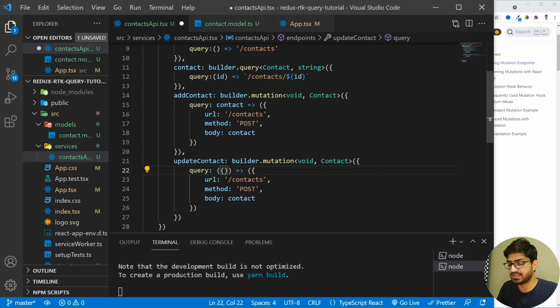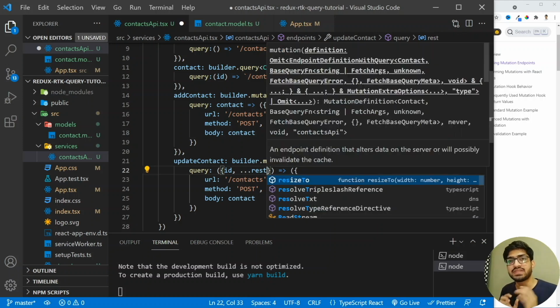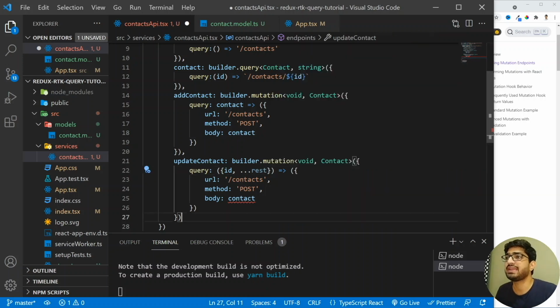So I'm going to do a destructure, and I will have the ID, and then I'm going to have the rest. So I'm going to take out the ID from the contact object, and I will pass whatever the rest is. All right, and instead of the post, we're going to have the put method, and our endpoint will now change to this one. So we are going to have the contacts slash dollar ID, where the ID will represent which contact we need to update. All right, I'm going to change this to backticks.